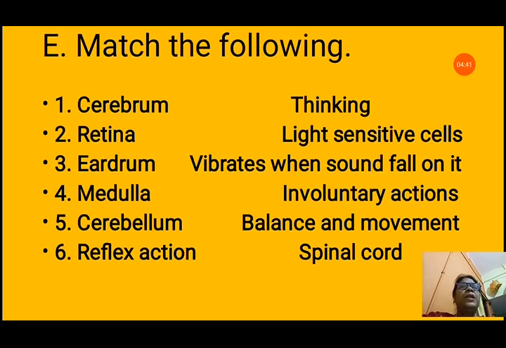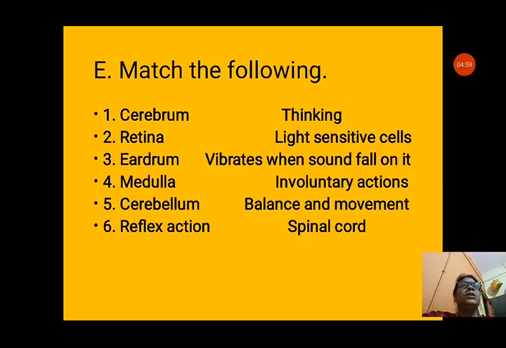Fifth number is cerebellum. Balances and movement. It helps in the balance of the body and it helps in the movement also. So we will match it with balance and movement. Sixth is reflex action. Reflex action is controlled by the spinal cord, so reflex action will be matched with the spinal cord. Now let us see the next question.